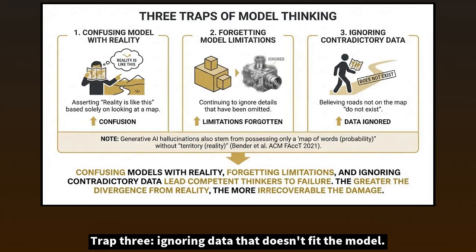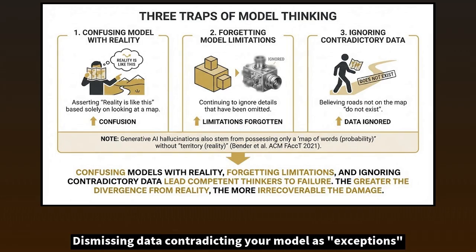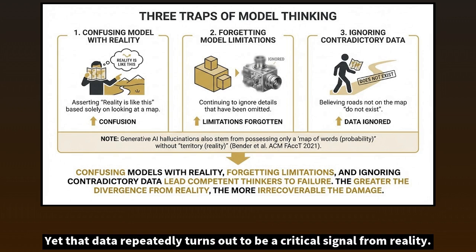Trap 3. Ignoring data that doesn't fit the model. This is the most dangerous. Assuming roads not on the map don't exist. Dismissing data contradicting your model as exceptions or noise. Yet that data repeatedly turns out to be a critical signal from reality.